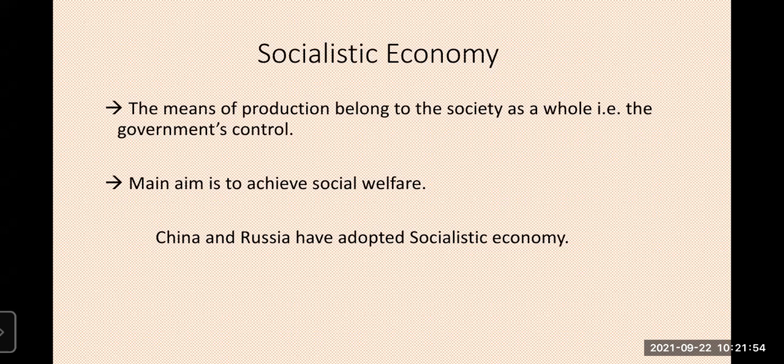Their main aim is to achieve social welfare. They want to develop their nation. They want to fulfill the people's needs. In a socialistic economy, military power is more, like China and Russia. They have adopted the socialistic economy.